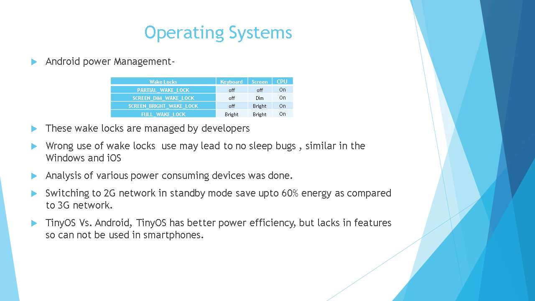Now moving on and talking about the operating system, Android is based on a Linux kernel. Linux has a very efficient power management module for servers. But there is a lot of difference between the power source for servers and mobiles, so the power management module was modified for Android. The power management of Android consists of wake locks, which are shown in the table, and they are responsible for controlling the other modules like the keyboard, screen and CPU.